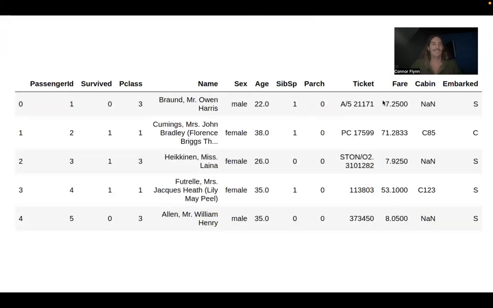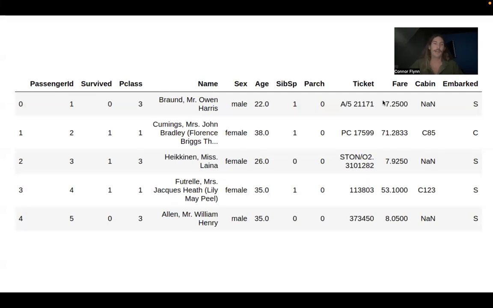Titanic data set. So each row is a passenger, and each column has information about that passenger. So things like a passenger ID, whether they survived or not. So 0 being they did not survive, 1 being they did. The class, their name, their sex, their age, their ticket number, the fare they paid for their ticket, their cabin, etc. Right? So all information about these passengers.